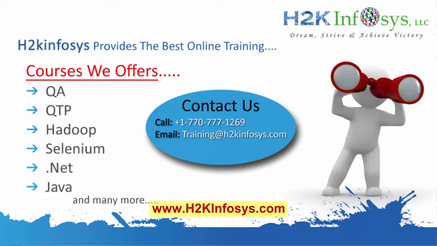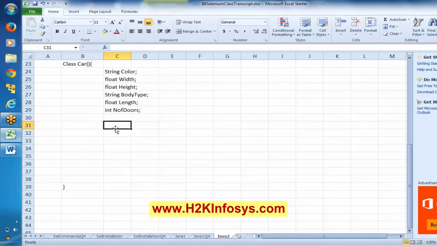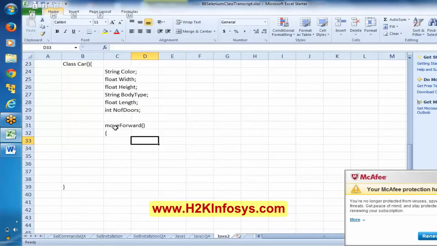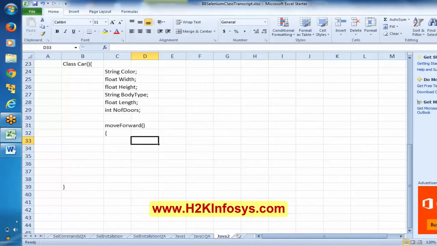Now see here, move forward is one of the behaviors, with its related logic. Say we are writing some software for the car.